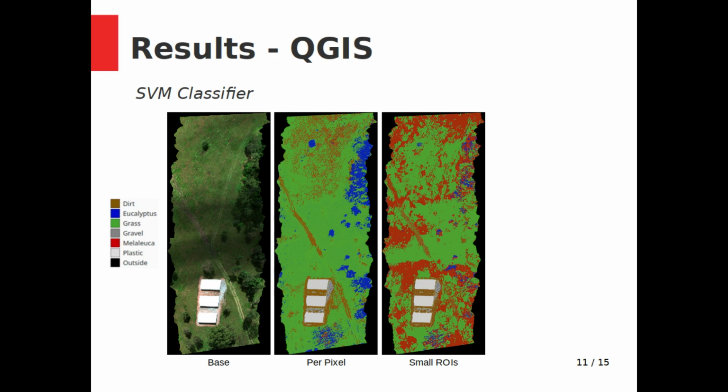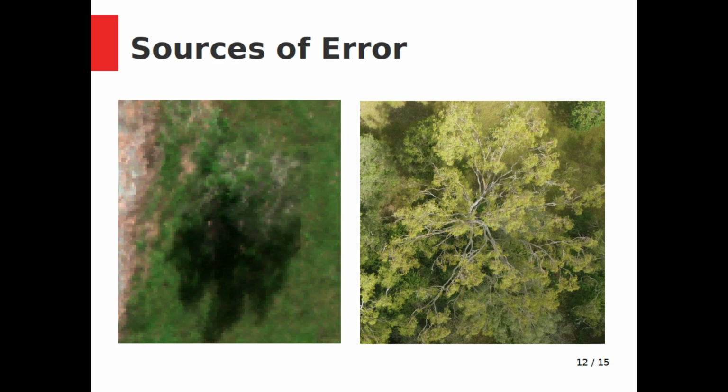It was hypothesized that the SVM classifier would produce the best results. However, this was not shown to be the case. The SVM classifier took significantly longer than the other 2 to train. The large regions of interest results are not included here as the classifier took too long to train. Compared to the linear SVM, it misclassified more eucalyptus as grass. In most of the classification results, Melaleuca was confused with dirt, grass, or both.